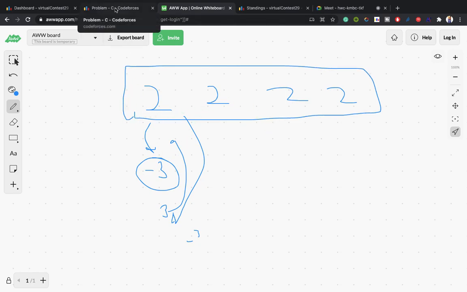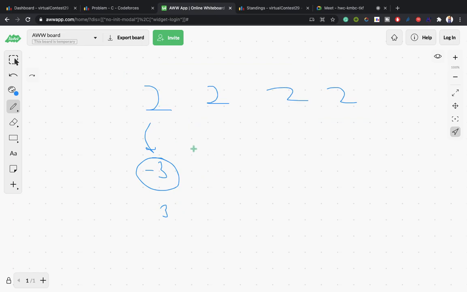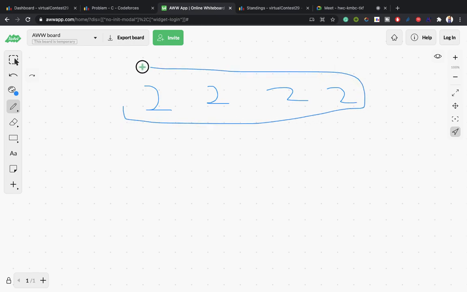At last, I will check the case, because I have to maximize the product, so I don't need the negative value. After doing such operations, I will check how many negative values I have till now. If I have an odd count of negative numbers, then definitely I will get the answer in the minus, so I can't maximize the current answer.